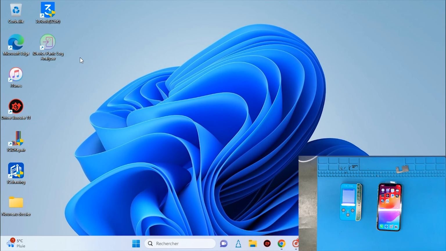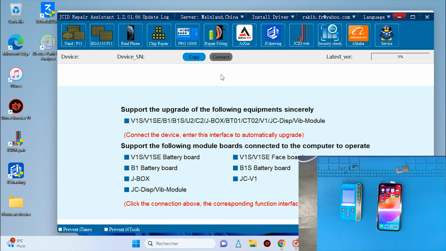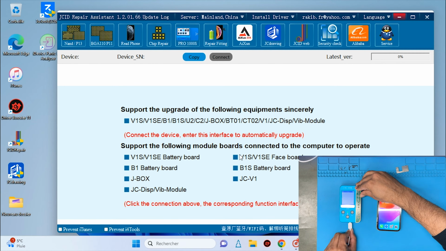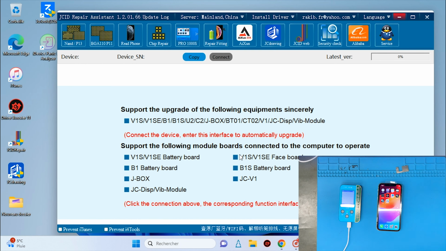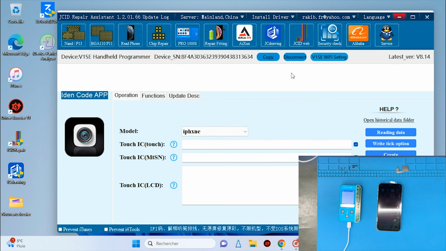I am now on the computer screen. I open the JCID repair tools. After opening the tools, click on repair fitting. And now I need to connect the JCID programmer machine. When you connect the JCID programmer to the computer, you see the connection button appear on the JCID repair tools. We need to click on the connect button.